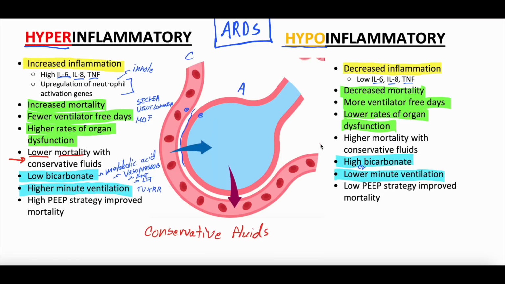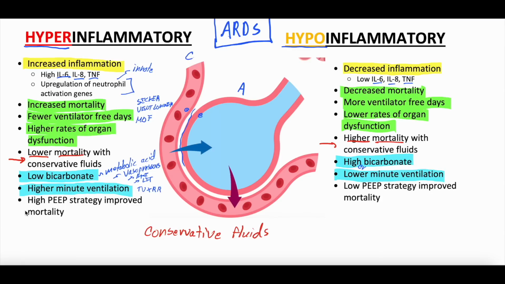But if you did conservative fluids in the hypoinflammatory phenotype, there's a little bit of a higher mortality. This is not to say to give these patients a bunch of fluids. It is just to say that these patients are more tolerant of fluids, and you shouldn't deliberately withhold a ton of fluid, make them volume down, whereas these patients are not tolerant of fluids. These patients really, really, really like their lungs to be dry.